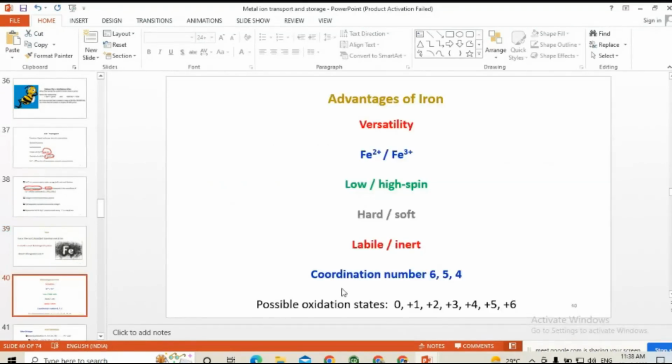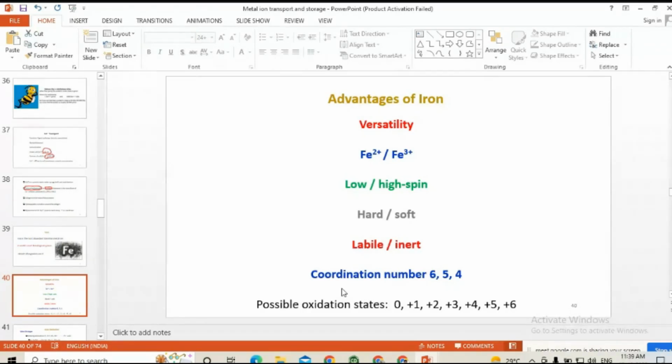This slide shows the importance of iron with respect to its chemical as well as physical properties. It is versatile in nature. In addition, an easily accessible redox pair is there. Iron 2, iron 3 can easily be accessed. And in both oxidation states, iron can exist in both low spin as well as high spin state. So depending upon the spin state and the oxidation state, it will exhibit hardness as well as softness.